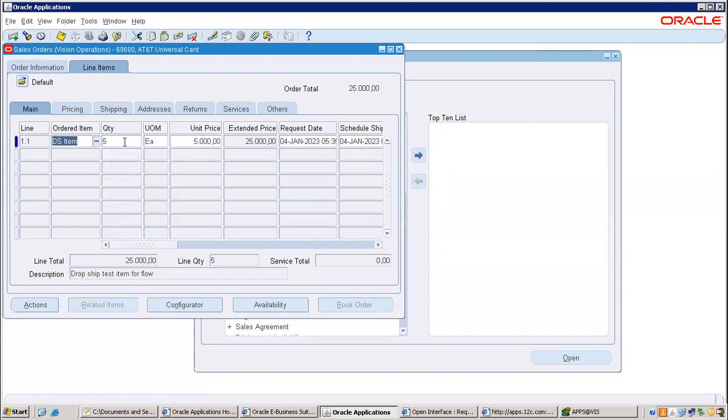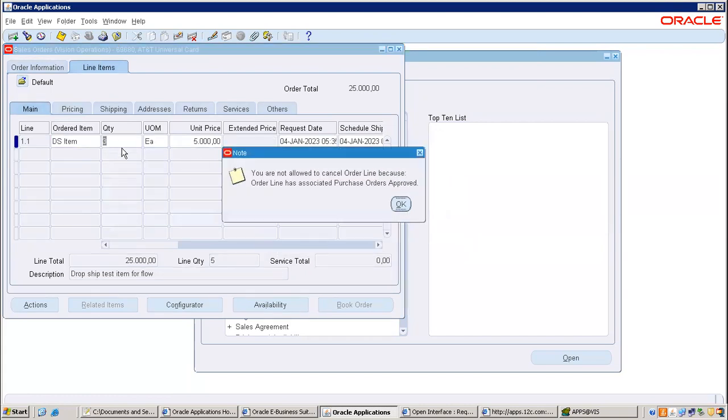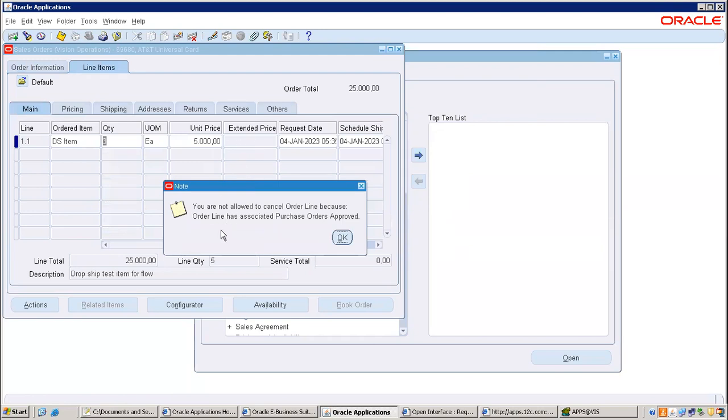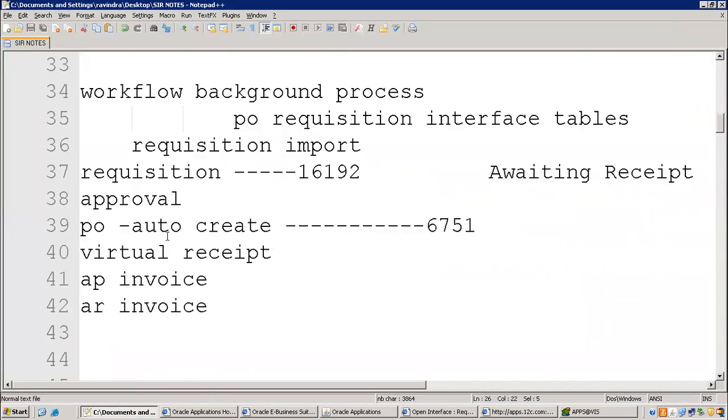Line items by quantity. Yeah. So I'm making it to 3, but it is not allowed. So order line quantity after PO approval, it will not allow to modify. That's it.